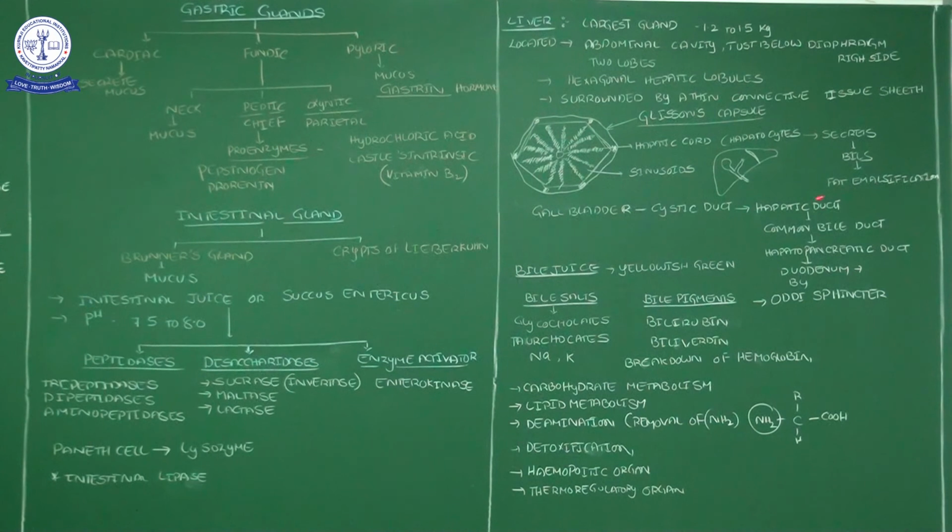This bile plays an important role in the emulsification of fat. What is meant by emulsification? Emulsification means churning of the fat. Just like how we extract butter from curd, what process do we follow? That type of process for fat we call fat emulsification.